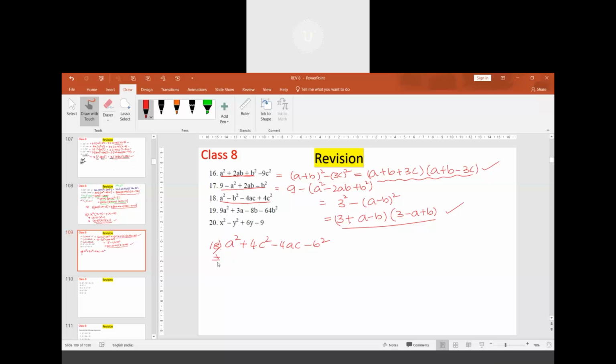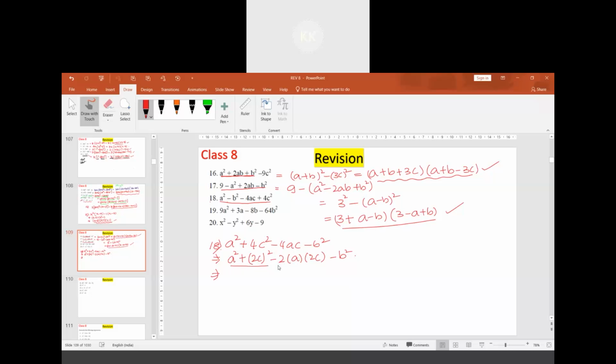Why did I rearrange? I will tell you. I will write this 4c square as 2c whole square. This term I'll write as 2 times a into 2c minus b square. Is it the same? Yes, sir. If you observe it properly, p square plus q square minus 2pq is p minus q whole square.